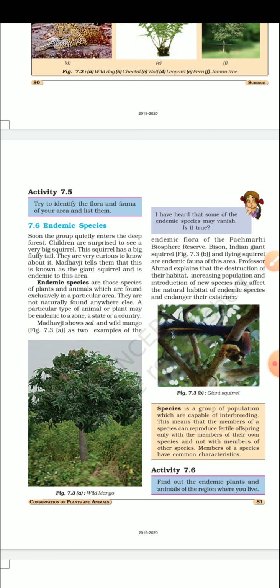The number of species may be more, but it is found only in a particular area. Just suppose this species is found in Uttarakhand, say in अल्मोड़ा, but not in बागेश्वर or पिथौरागढ़, but in अल्मोड़ा it will be found abundantly. I'm just giving you an example. Endemic species are those plants and animals which are found exclusively in a particular area. So this is the endemic species.